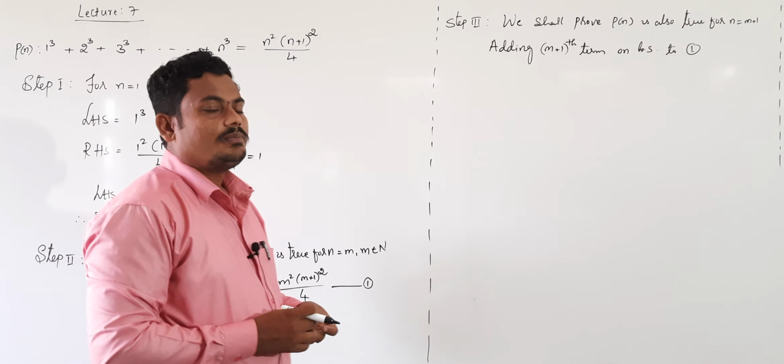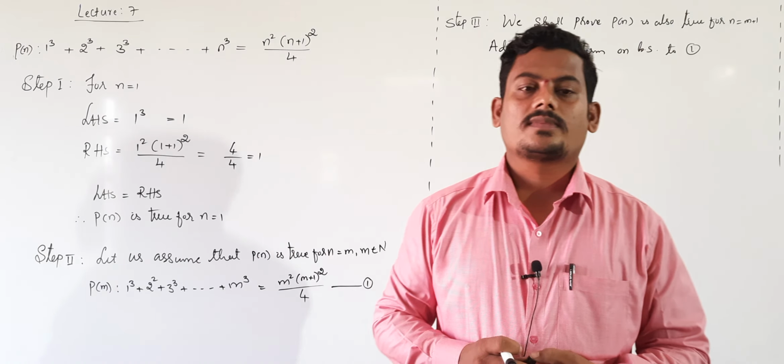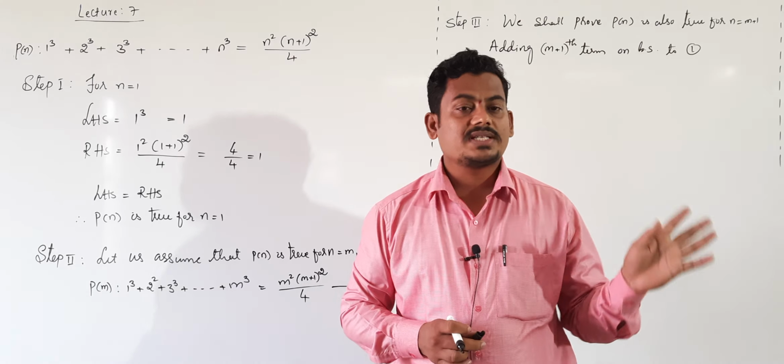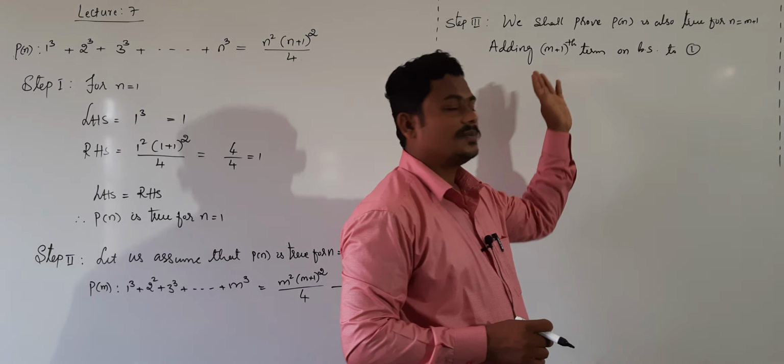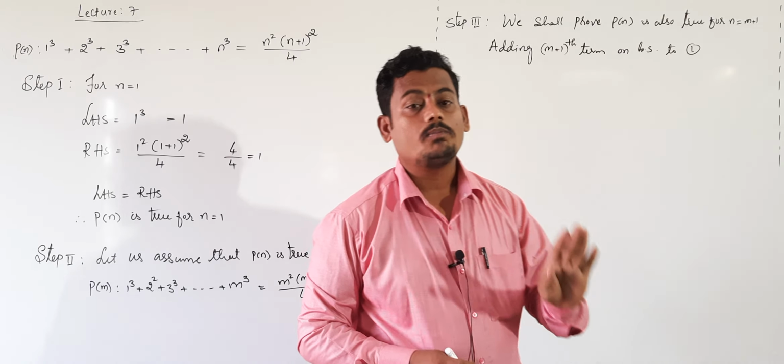Now tell me, what is the (m plus 1)th term? Not m plus 1, adding the (m plus 1)th term.